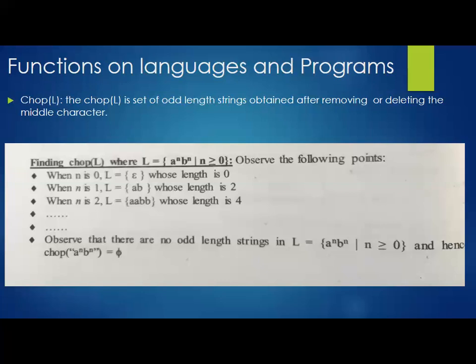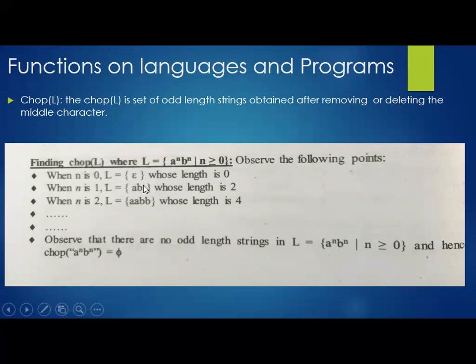What we need to do, over an odd length string, is identify the middle one and remove or delete that particular character. Then whatever value we are left with will be the result of chop L. Clear? Here we have two examples.